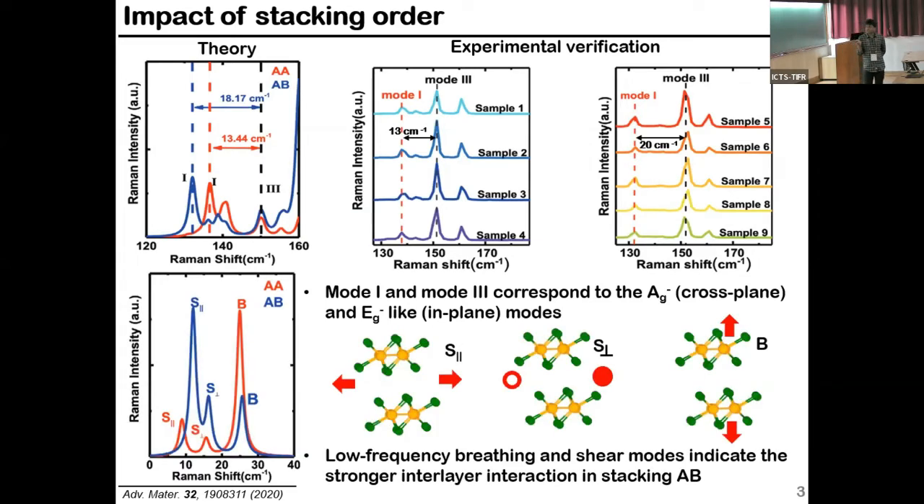After this, we looked into the low-frequency Raman modes, because they give information about the interlayer coupling strength and also the anisotropy. For MoS2 or WS2, the shearing modes are degenerate, both at the same peak position. But here you can see the splitting: the shearing perpendicular and shearing parallel modes have different peak positions.